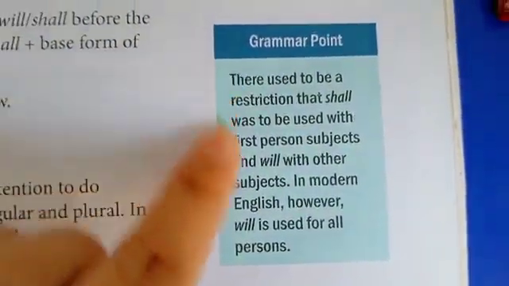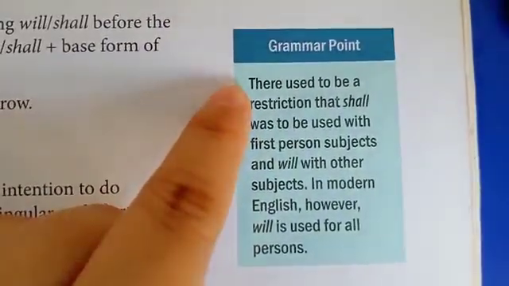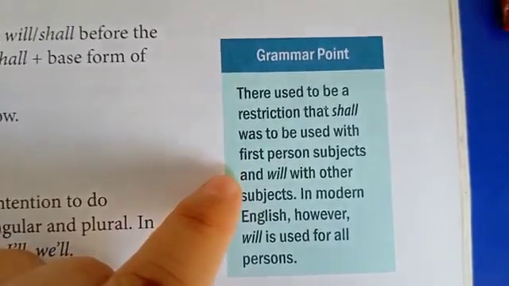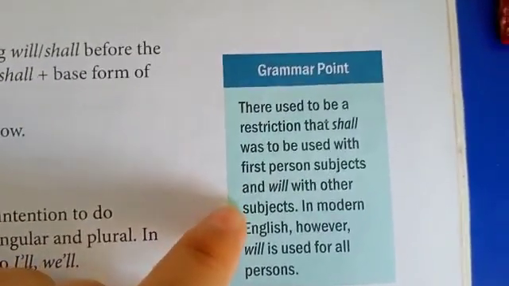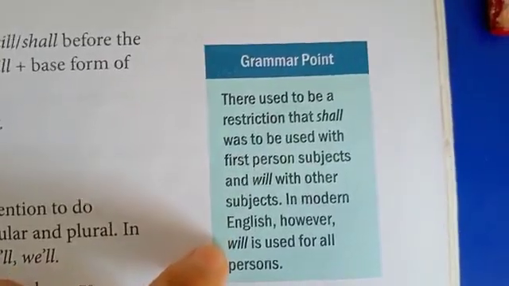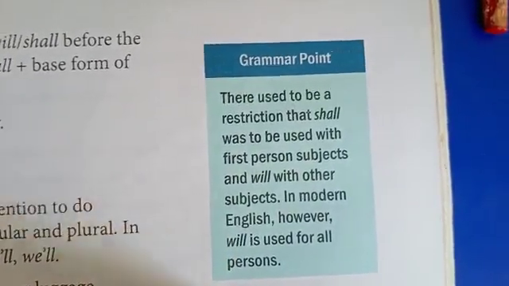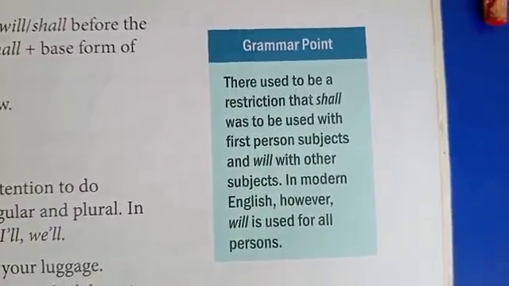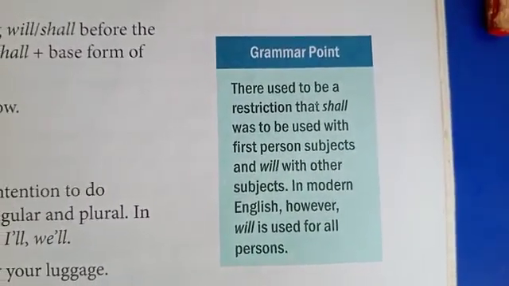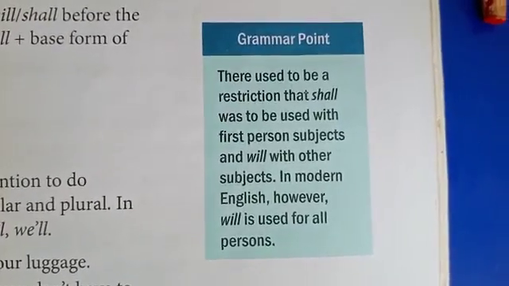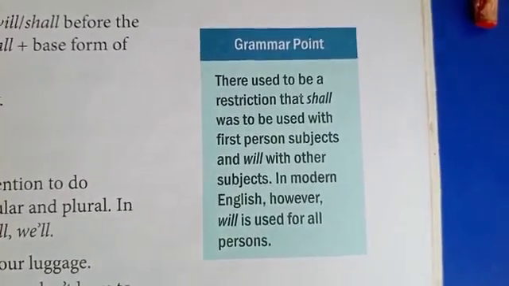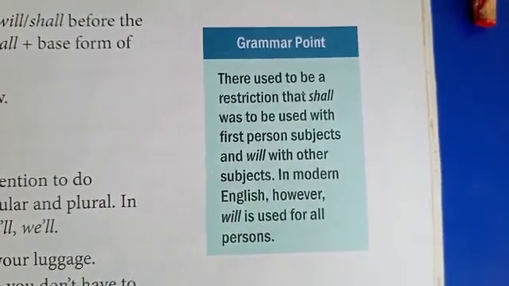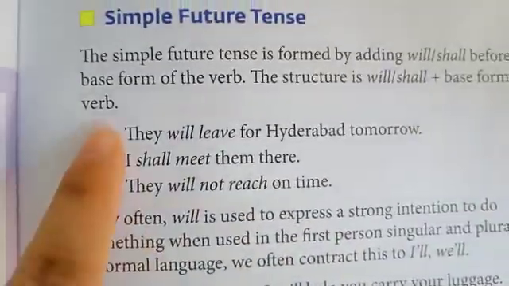As per this grammar point, there used to be a restriction that shall was to be used with the first person subjects and will with other subjects. In modern English, however, will is used for all persons. Now, you can use will with all the three persons: first person, second person, third person. But earlier, we used to use shall with the first person subject. All right? Now, let us see the examples.